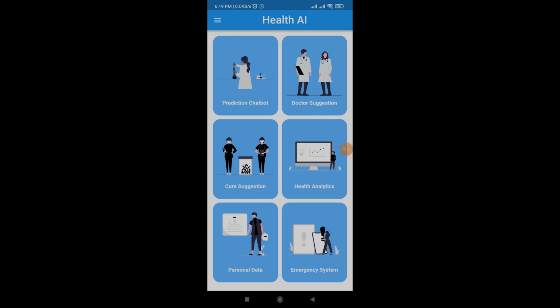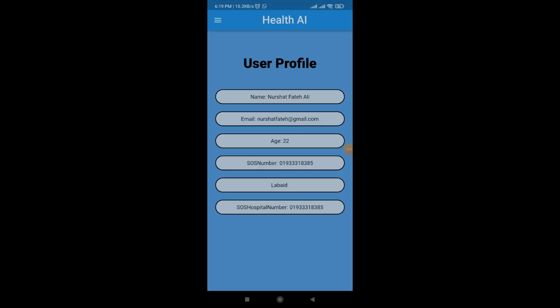The next module is personal data. It is just a profile view. Here you can see your name, email, age, SOS number and also saved hospital. This is basically your profile view, and all of this information was given during the registration phase. So that's all from this module.